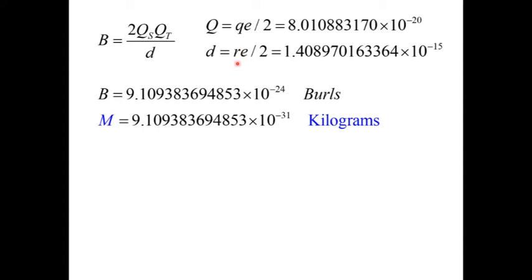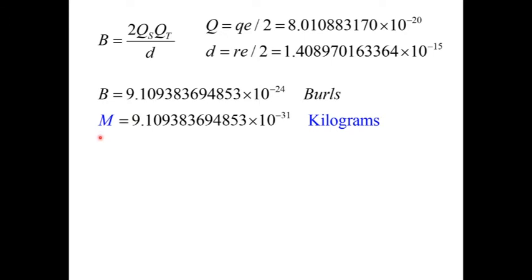I know this says radius. It really should have been distance, but they got it off by a factor of 2 anyway, so it doesn't matter. So if you put these values into this equation, you're going to come out with this amount of Bourles, and you'd multiply Bourles times km.